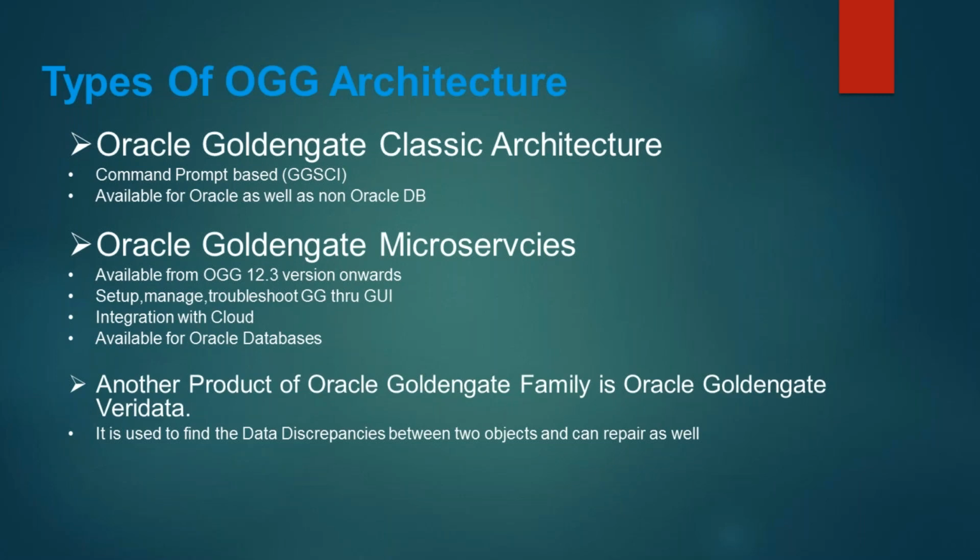Another thing is Veridata is a separately licensed product. Golden Gate is a licensed product, and the Golden Gate license comes for classic and microservices. Now Veridata is a management tool. It falls under the management category, the management pack basically. So it's a separately licensed product.